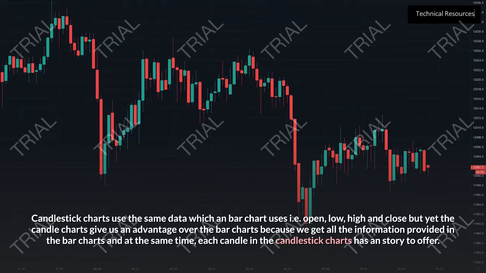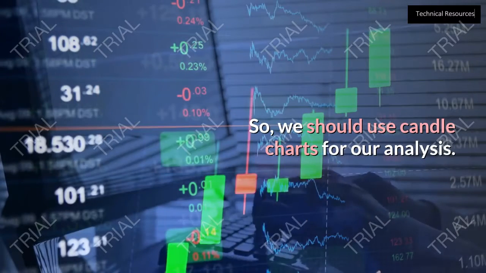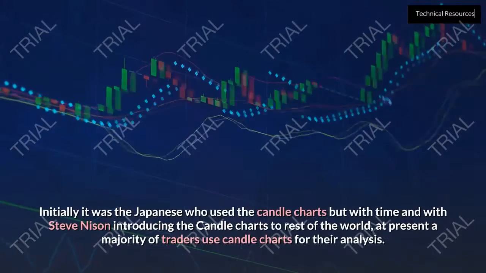Candlestick charts use the same data which a bar chart uses, that is open, low, high and close, but yet the candle charts give us an advantage over the bar charts because we get all the information provided in the bar charts, and at the same time each candle in the candlestick charts has a story to offer. So we should use candle charts for our analysis.